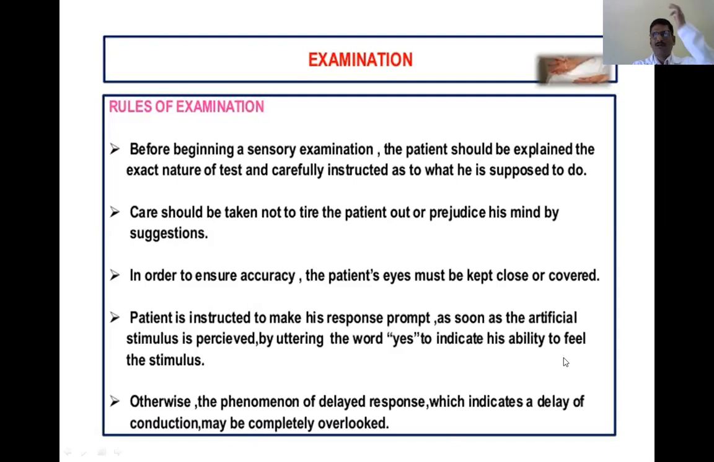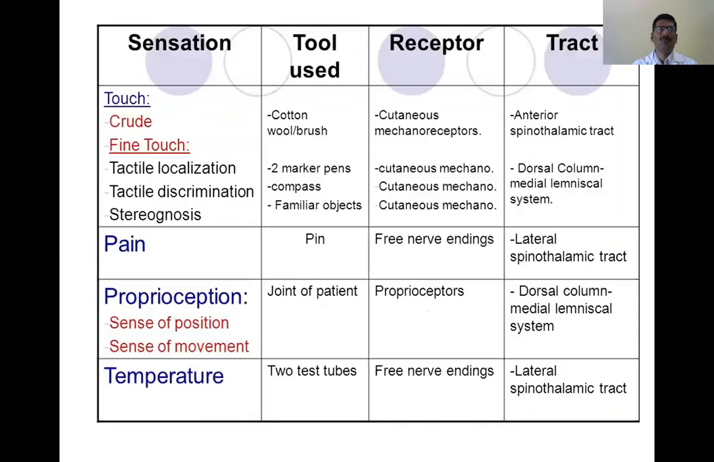So with this introduction, now we'll go into the systemic examination. As I said, first and foremost, we'll see how to test tactile sensibility. Tactile means the touch sensation. As I said, except for crude touch, which is carried by the anterior spinothalamic tract. Again, the receptors are cutaneous mechanoreceptors, and it can be tested with the help of cotton wool or a brush, or even a blunt object, or sometimes when nothing is there, you can even brush with your fingertip. This is carried by the anterior spinothalamic tract.